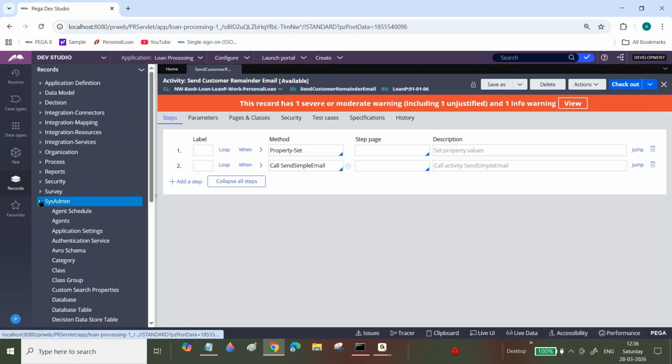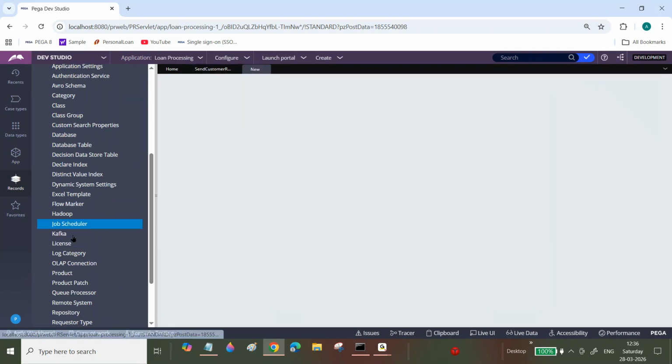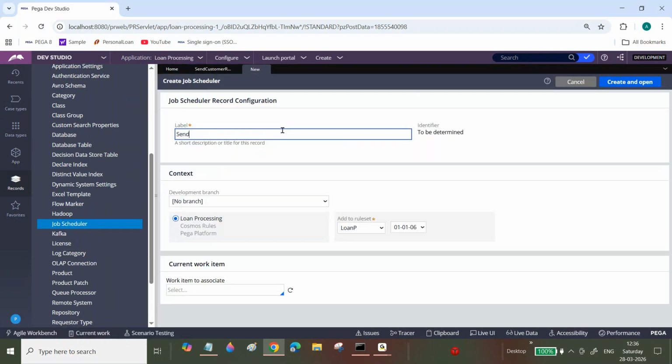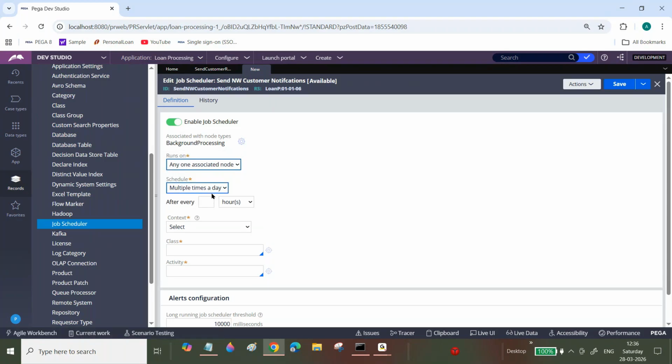Now I'm going to create a job scheduler. Create a job scheduler: send customer notifications. I'm creating it. Whatever rule set and version you want, select that particular name and give the proper name. As I explained, any associated node, you can select this one multiple times a day.